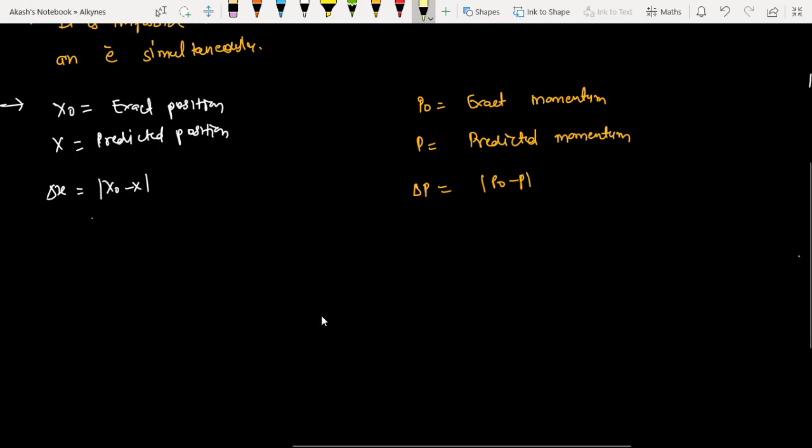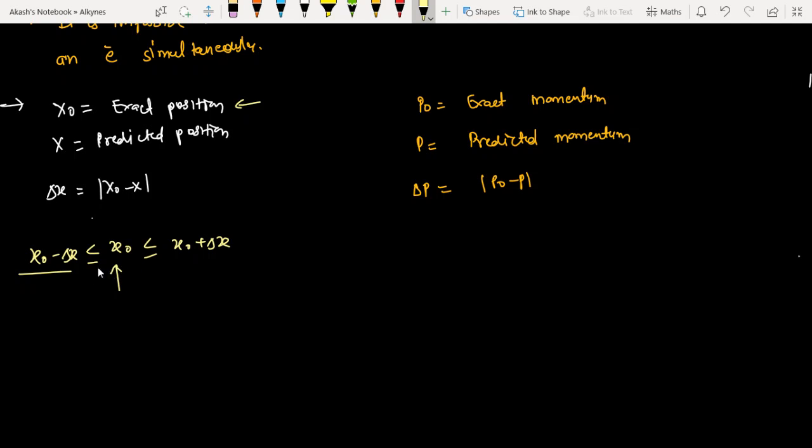After that, if we try to find the value of the exact position, this x naught will be less than or equal to x naught plus del x, or greater than or equal to x naught minus del x. So basically the value of x naught will lie between x naught minus del x and x naught plus del x.